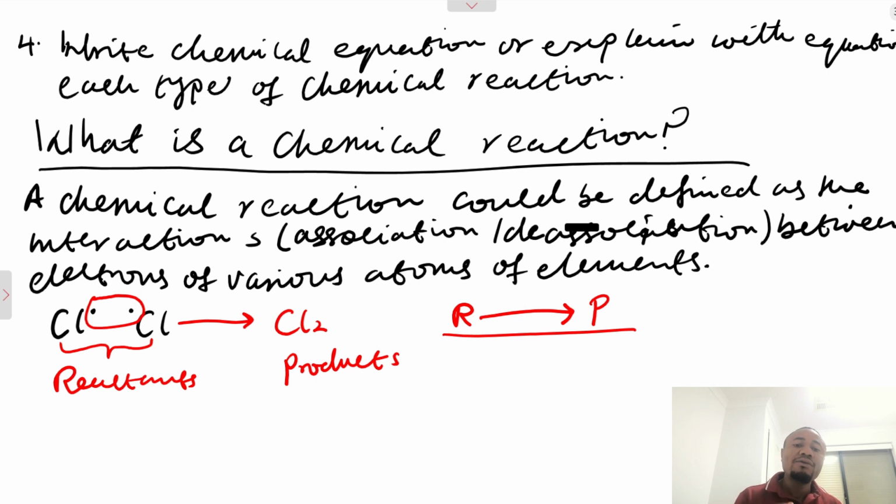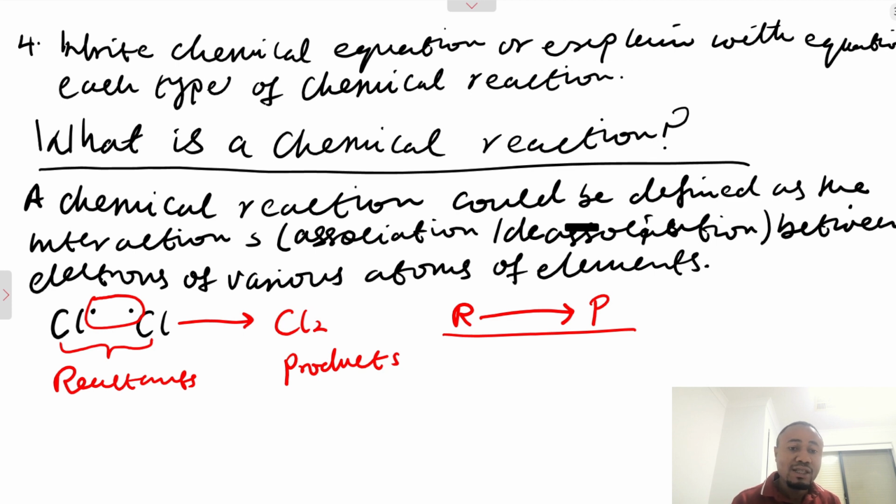How these atoms react is what we are going to explain in different types of chemical reaction. The atoms react differently to give different products.